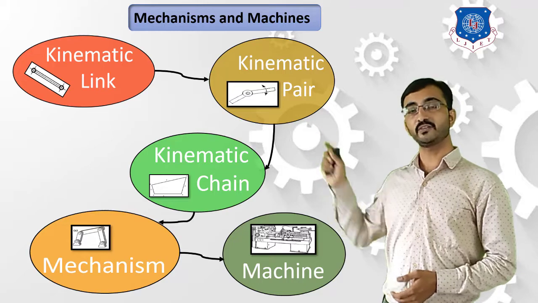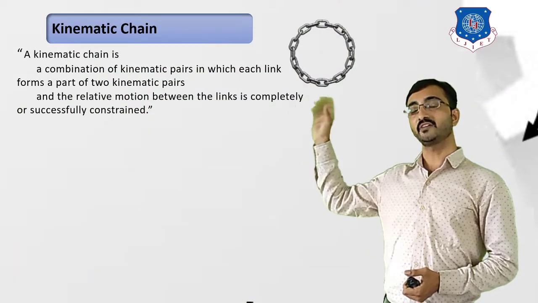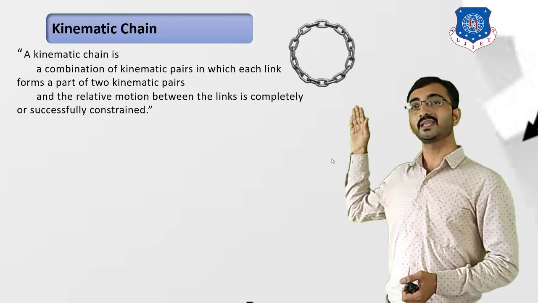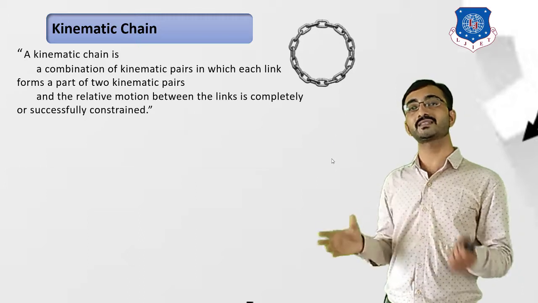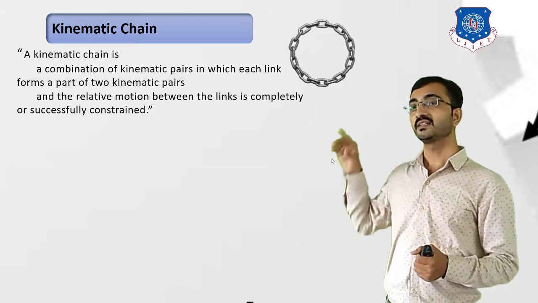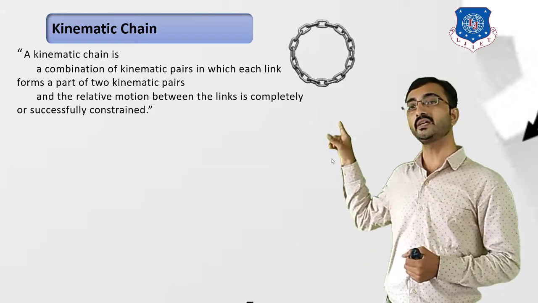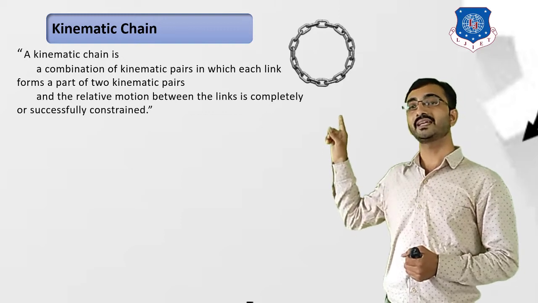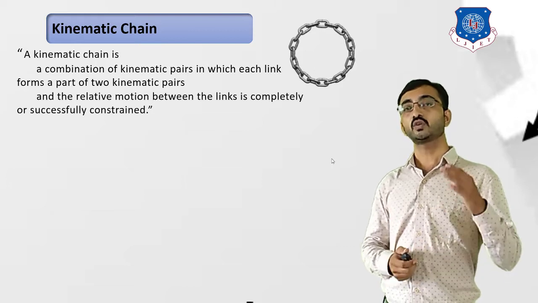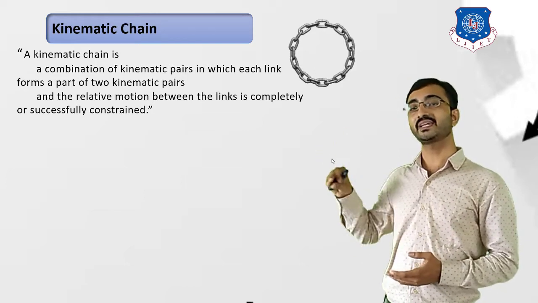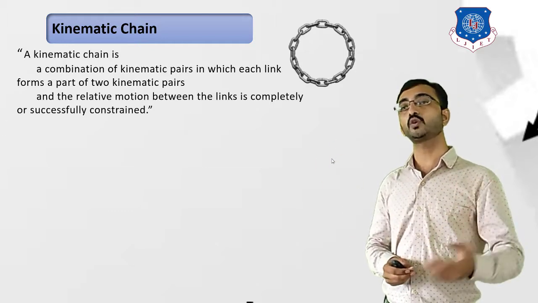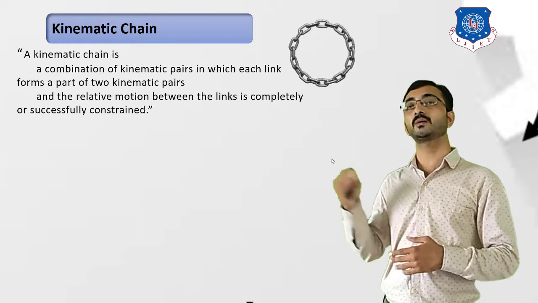Now as we can refer the first word, that is kinematic. If we remove this word kinematic, then it is a simple chain. As you can refer from this diagram, a chain is a simple combination of various links where the first link is connected with the last link. This one is an example of chain. If we give motion to any one link, then it is not defined in which direction the second and the third link will move. So this is an example of chain, but we cannot term it as a kinematic chain because the condition for kinematic chain is that they are able to transmit motion which is successfully or completely constrained.